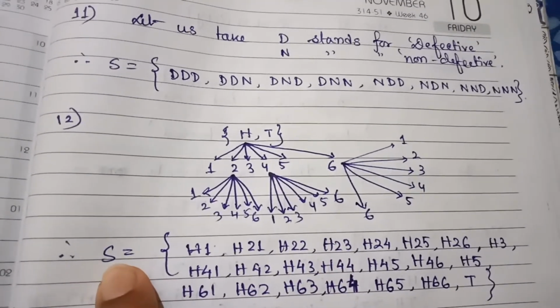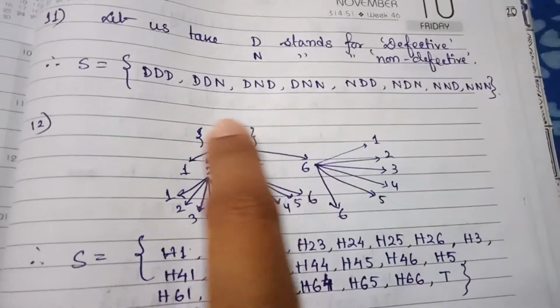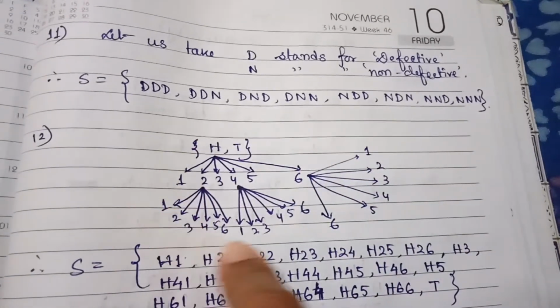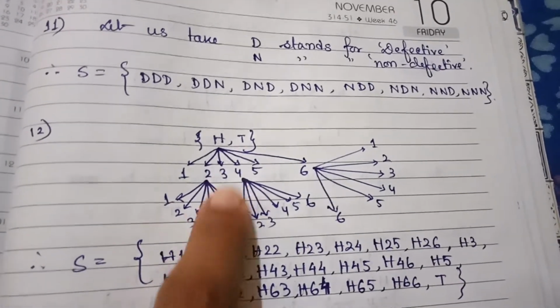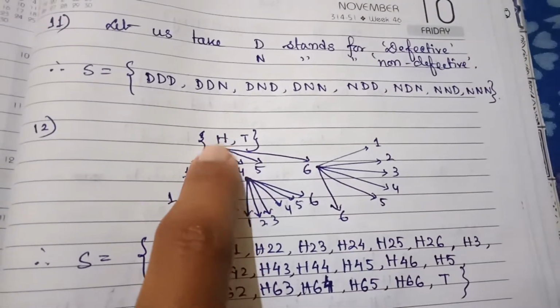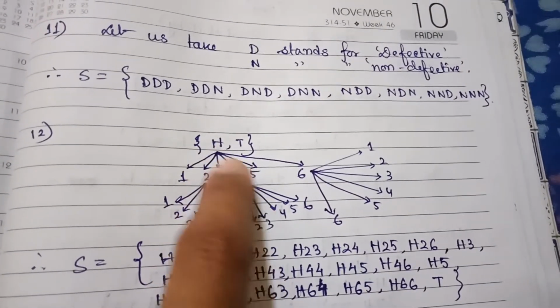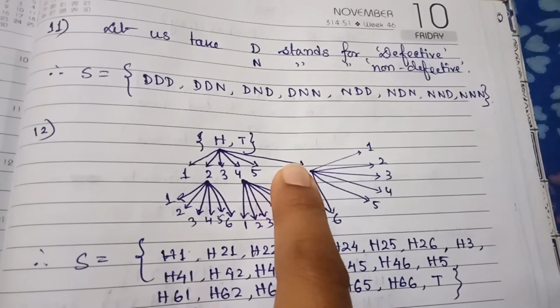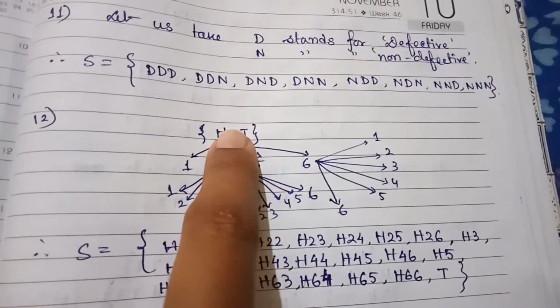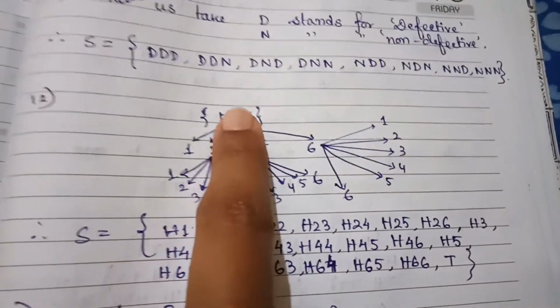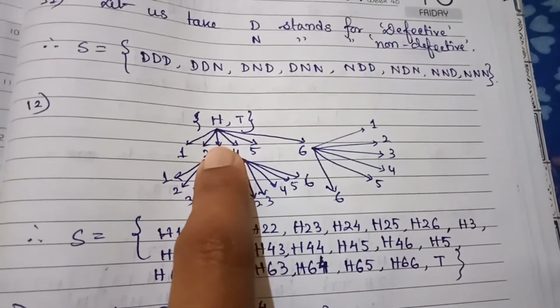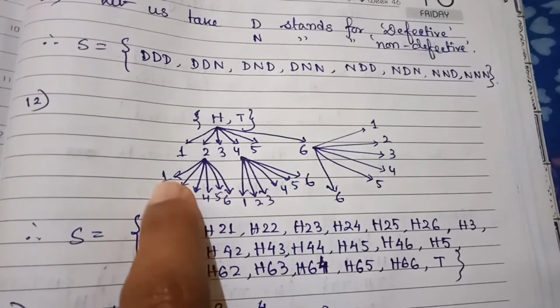So what are we getting? We are just taking all the possible numbers from here, just to make a chain: H1, H2, H3, H4, H5, H6. But if we are getting H1, then we are stopping. So H1. But if we are getting H2, then we are performing this.